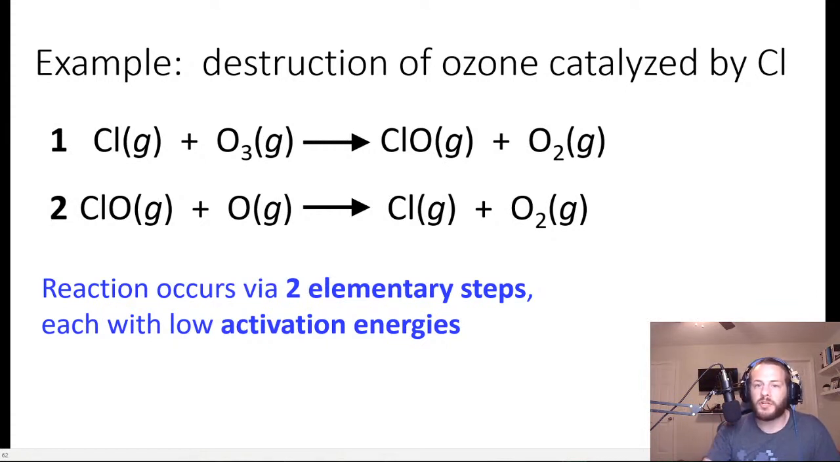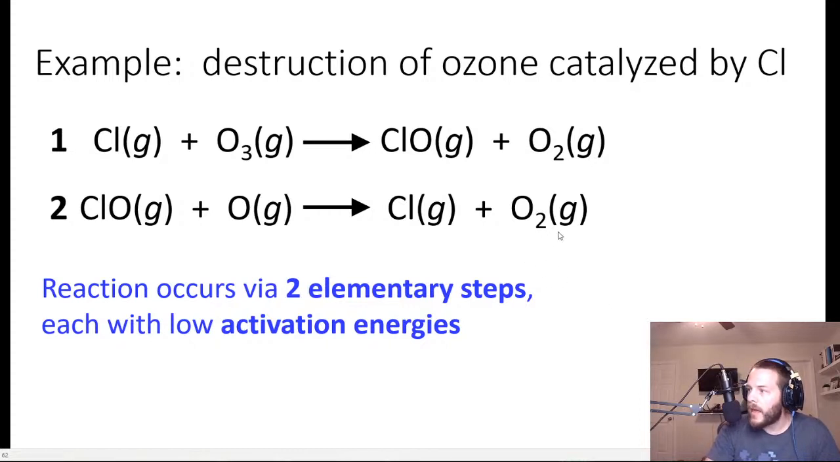So the destruction of ozone can actually be sped up and catalyzed by chlorine. And the chlorine atoms, again, they come from chlorofluorocarbons. So the way that chlorine catalyzed destruction of ozone works is by a two-step process, right? In the first step, you have a chlorine atom colliding with an ozone molecule to produce ClO and an O2 molecule. And then in the second step, you have the ClO molecule that was produced by the first step colliding with an oxygen atom to yield one chlorine atom and one oxygen molecule.